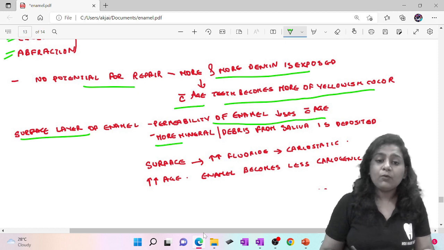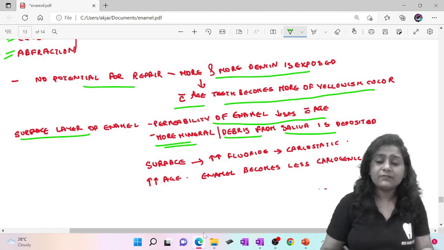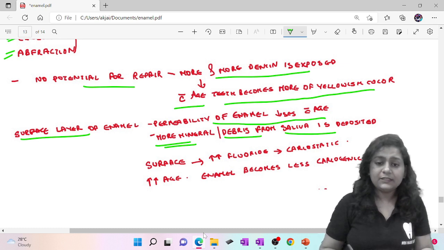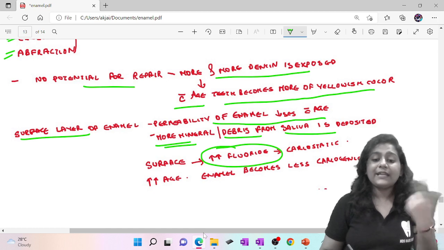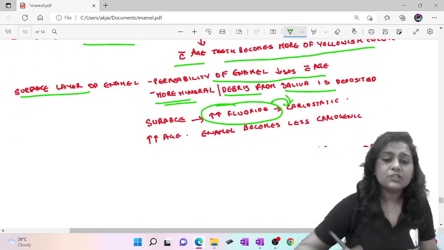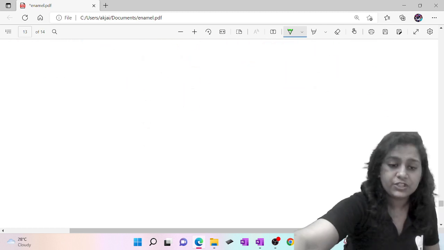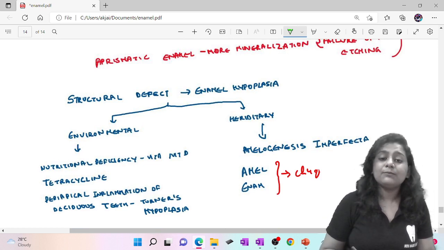So more minerals and debris from the saliva get deposited, and the surface will have more fluoride. Basically, we say that as age advances, the patient will be more cariostatic. So with increasing age, enamel becomes less cariogenic. Now the aprismatic enamel is more mineralized.